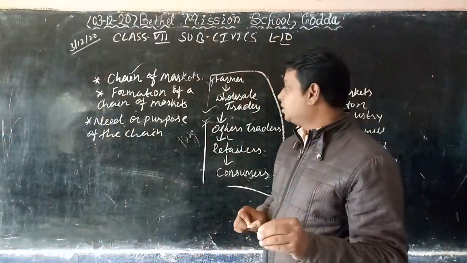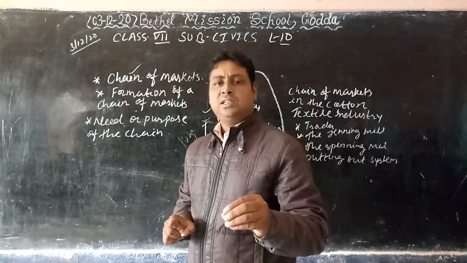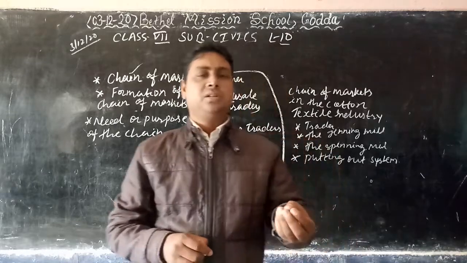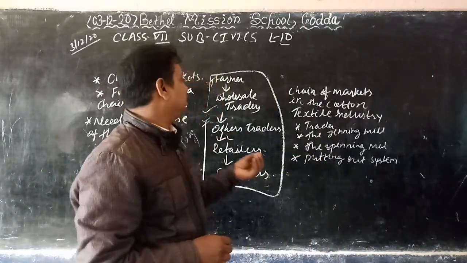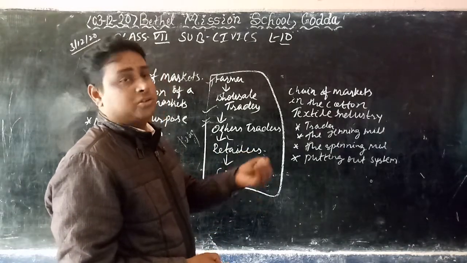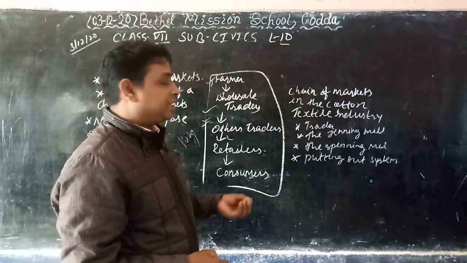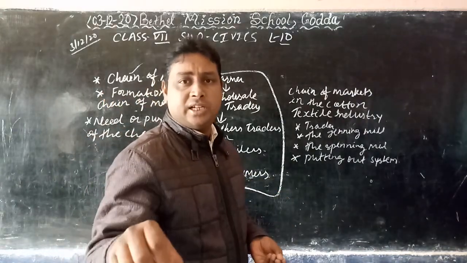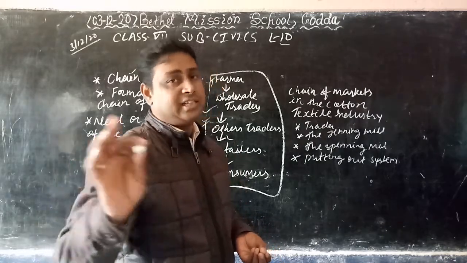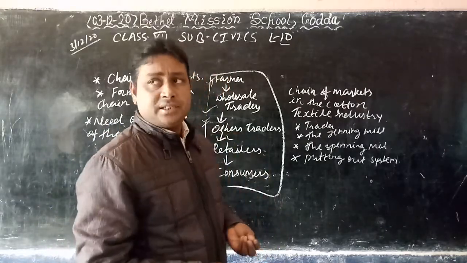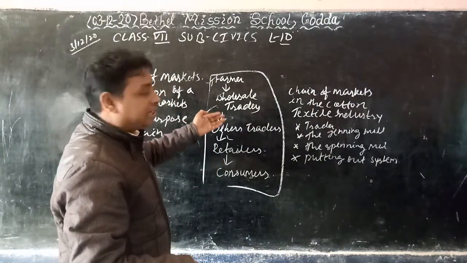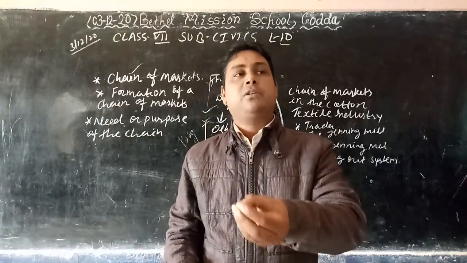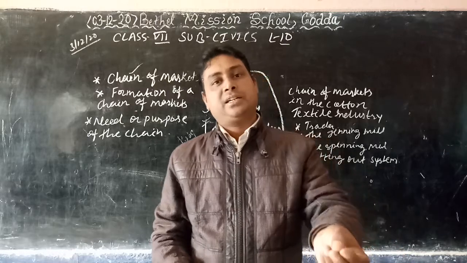So dear students, I am giving you one example. If a farmer produces potatoes or tomatoes or vegetables, we cannot always buy directly from the farmer. Sometimes in a weekly market, farmers go there and sell their things, and we can buy from there. But we cannot buy things from the factory. Suppose we want a mobile or a bike. We are not able to buy such things from the factory directly.